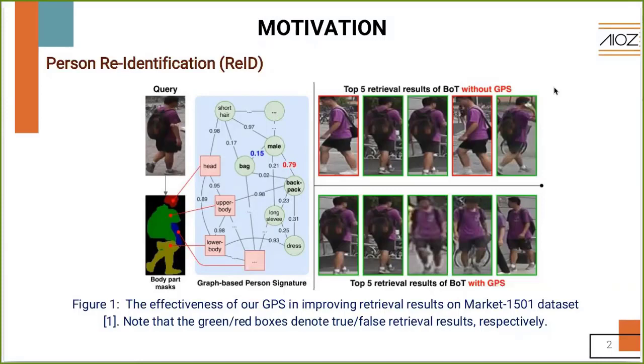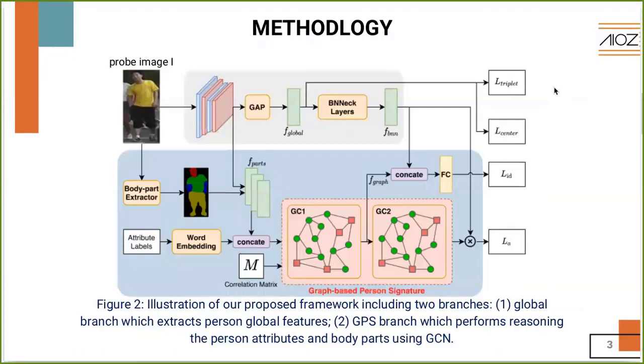We treat body part regions and attributes as nodes in a graph and then leverage a graph convolutional network to learn the topological structure of a person's signature. Illustrated on the screen is our proposed framework.